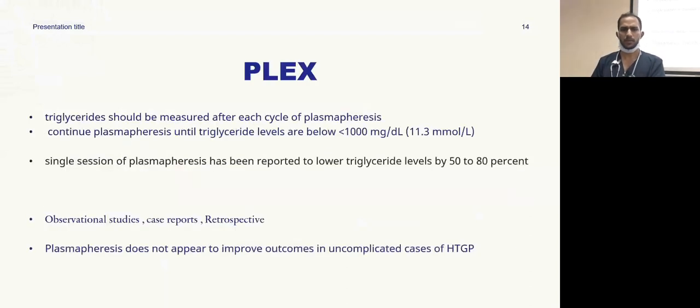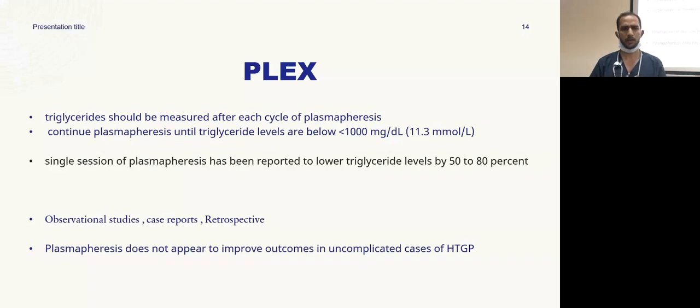So what is plasma exchange here, and how does it help? It has been noted that a single session of plasma exchange can reduce triglycerides by even 50%. So a person with 4,000 can come down to 2,000 in one session.